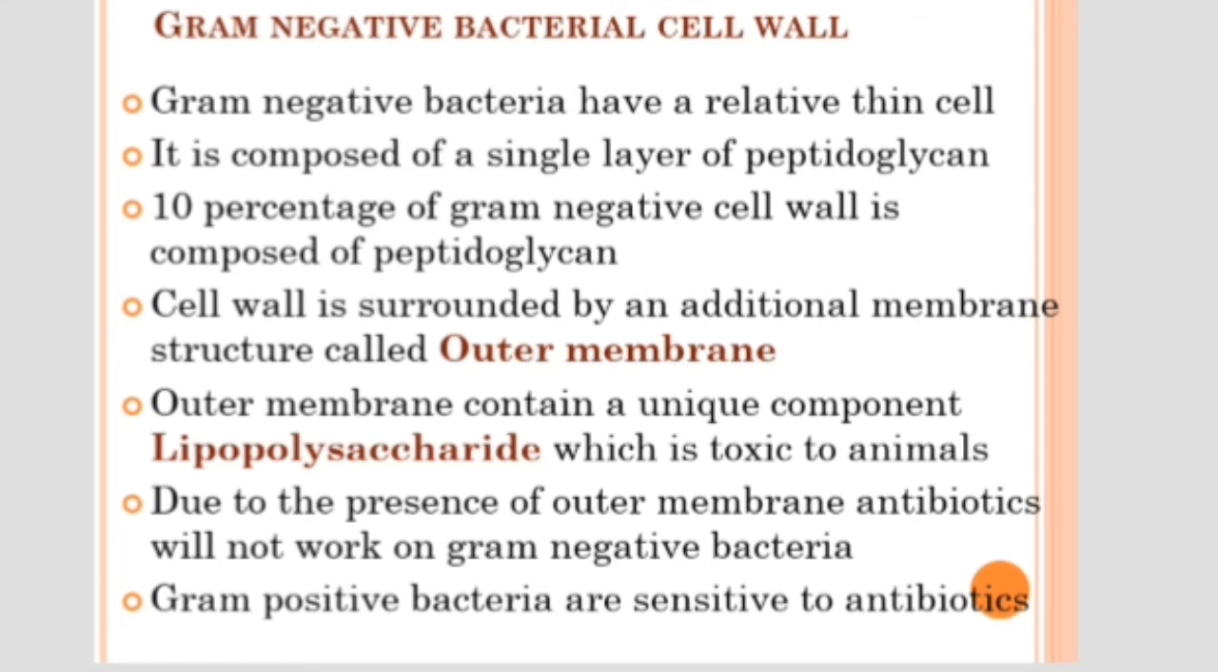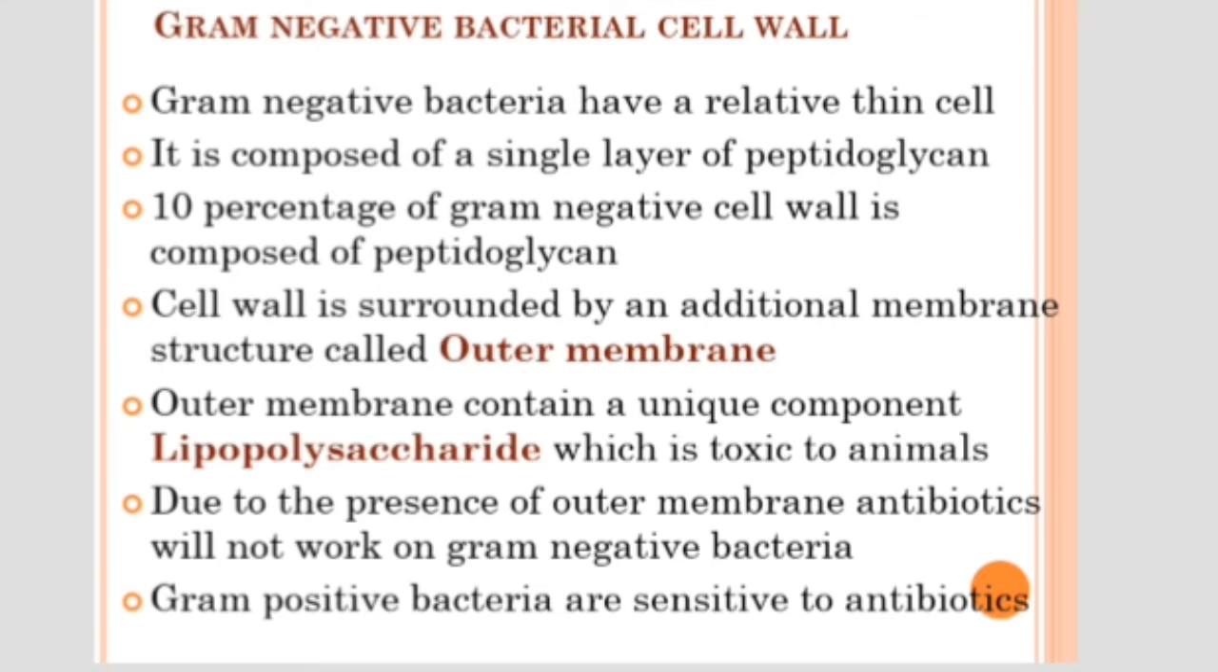In order to provide additional protection to the thin gram negative cell wall, it has another membrane called the outer membrane, which is seen outside the cell wall. This outer membrane is unique to gram-negative bacteria, and it has a unique component called lipopolysaccharide or LPS. It is highly toxic to animals, and because of the outer membrane, gram-negative bacteria are very resistant to antibiotics.